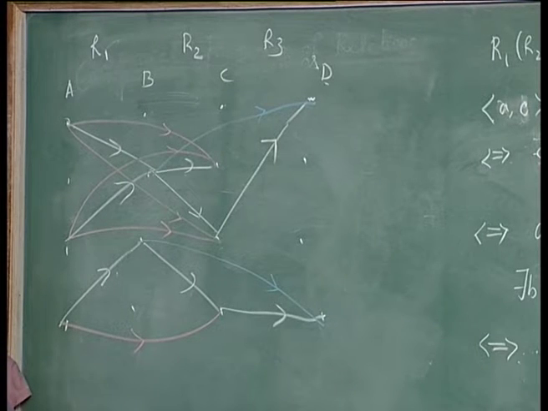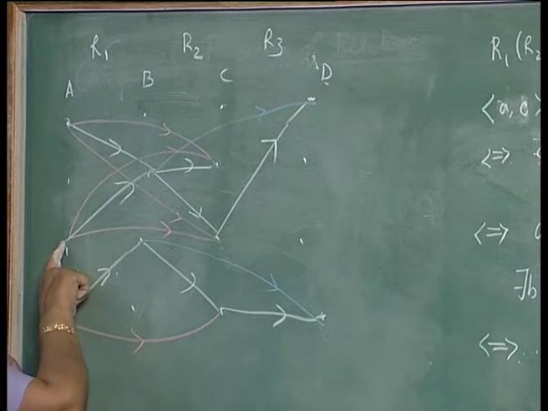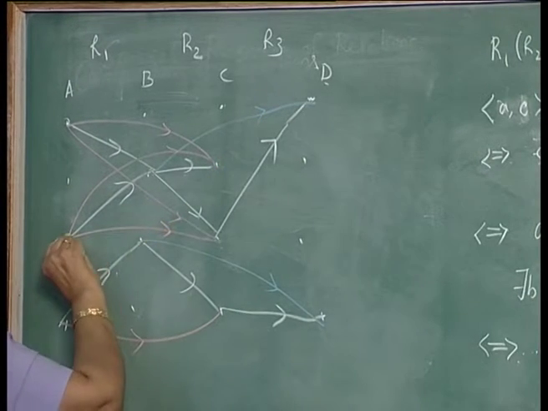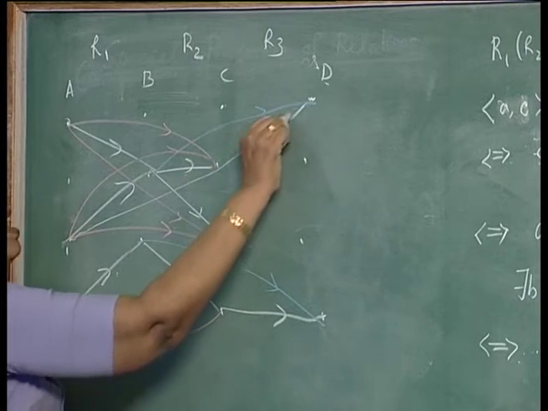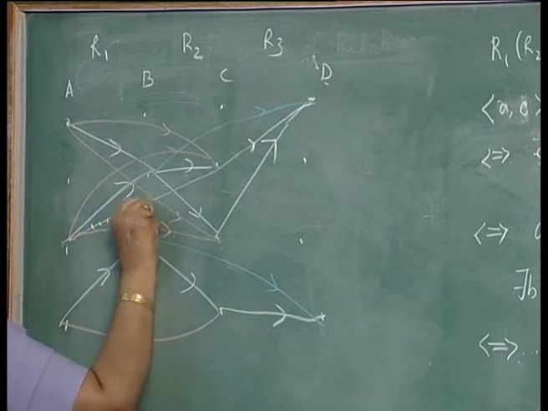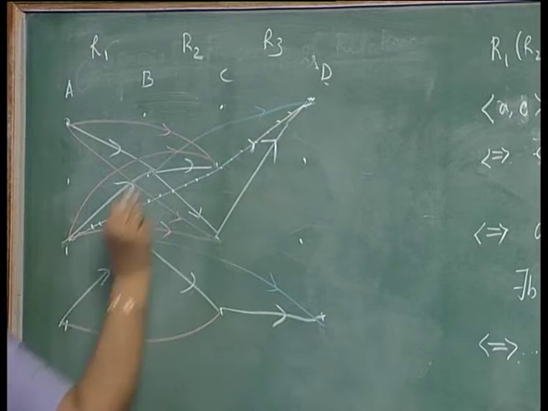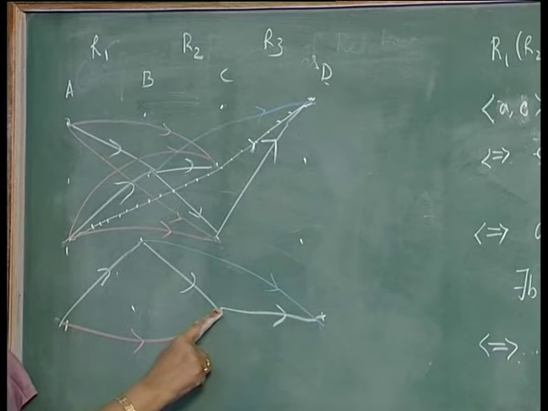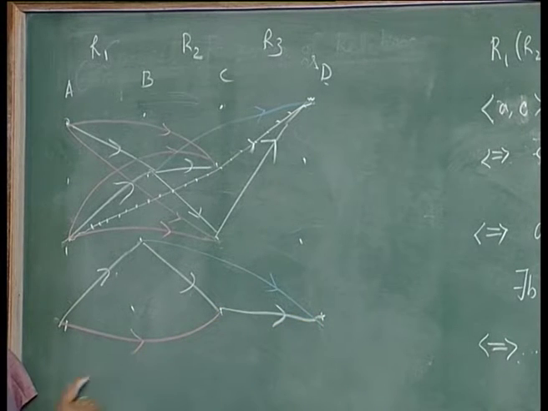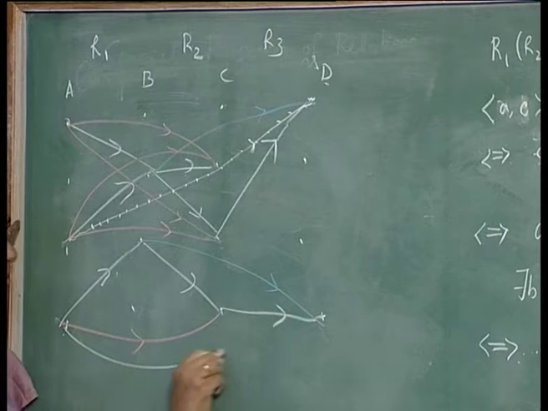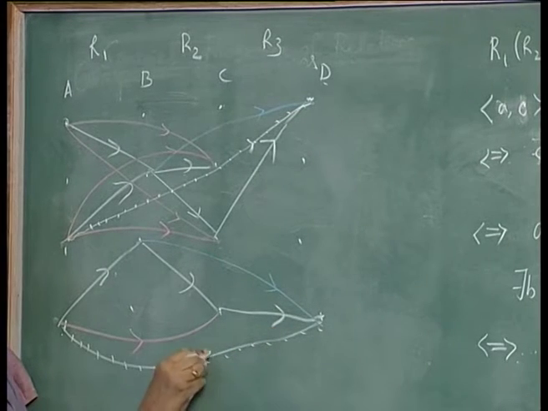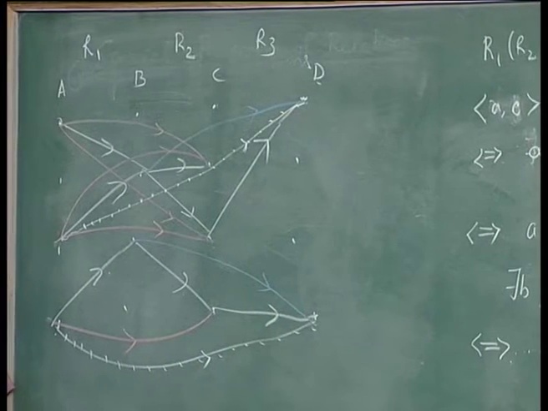If you try to combine, there is an arc from here to here and if you combine with this, you will get an arc from here. This is an ordered pair belonging to R1 R2 into R3, and similarly you have an arc from here to here. So, combining with this an element from R3, you have an ordered pair belonging to R1 R2 combined with R3.